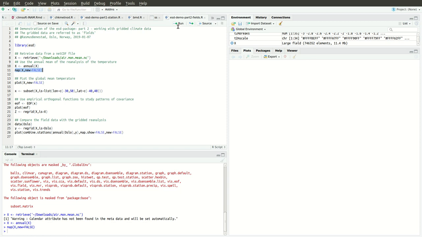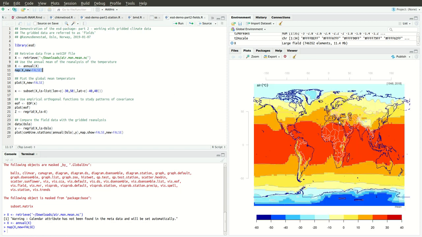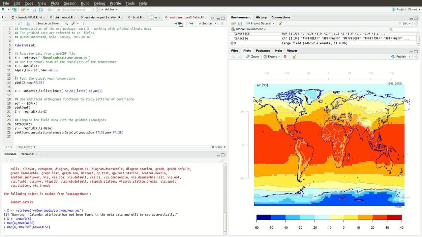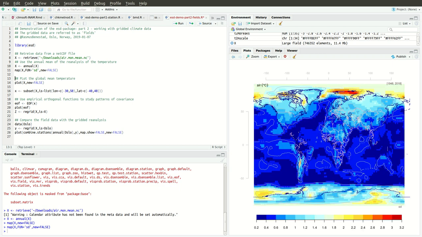The next thing I want to do is to show a map of the mean temperature. Instead, I can write function equals SD, the standard deviation, and run that, and then we get the standard deviation here instead. So you can see the strongest variations are up near the ice edge.